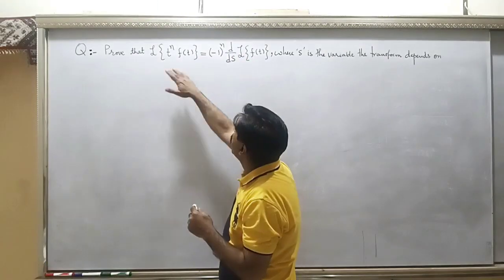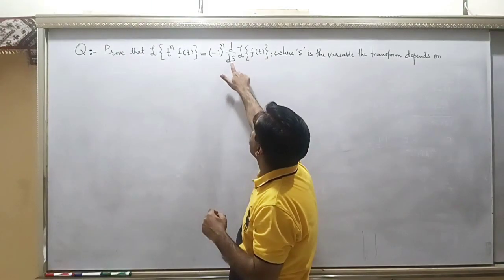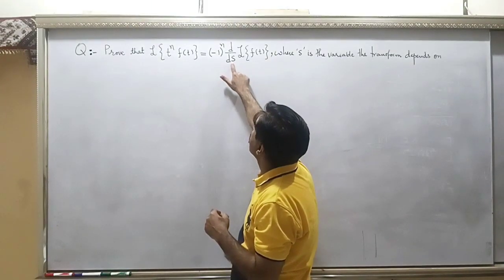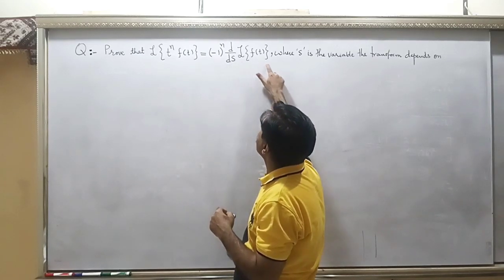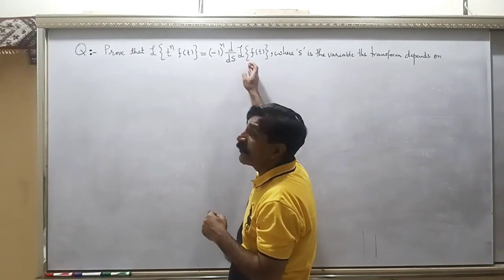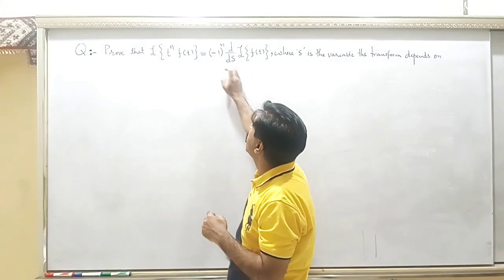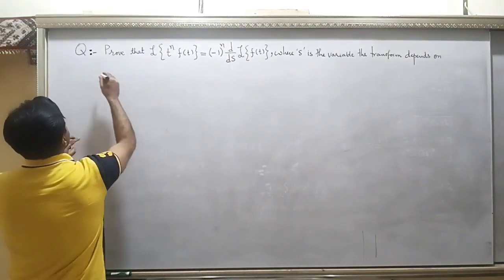So for proving this result, from where you should start? Look, you are taking the derivative with respect to s, and the derivative is to be taken of the Laplace transform of f(t). So you should start from the Laplace transform of f(t) and then differentiate it with respect to s. Let's do this. Solution.